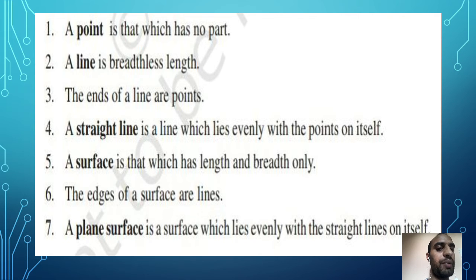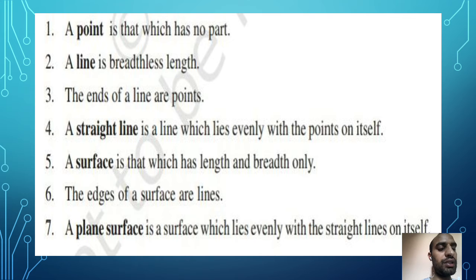What does a surface mean? A surface has length and width only, there is no height in a surface, like a plain paper or a floor. In these cases we have only length and width. Next we have the edge. The edges of a surface are lines, as you all know. So edges are always lines. Now what does a plane surface mean? A plane surface is a surface which lies evenly with the straight lines on itself.